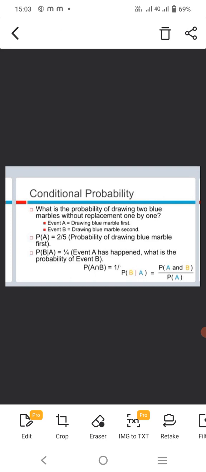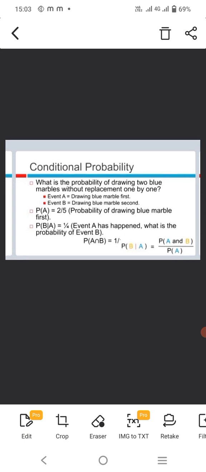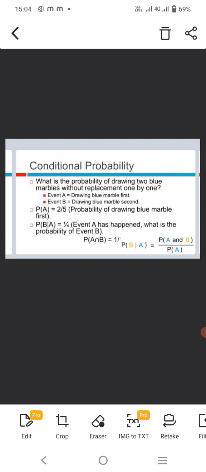What is the probability of drawing 2 blue marbles without replacement, one by one? Event A is drawing a blue marble first. Event B is drawing a blue marble second. Then P(A) = 2/5, the probability of drawing a blue marble first. P(B|A) = 1/4, since event A has happened. Then P(A ∩ B) = P(A) × P(B|A), so P(B|A) = P(A ∩ B) / P(A). This is the formula for conditional probability.